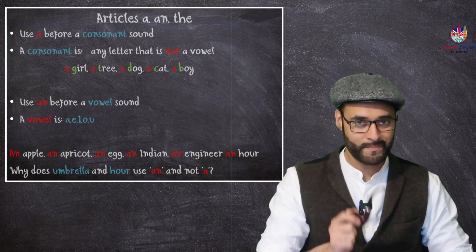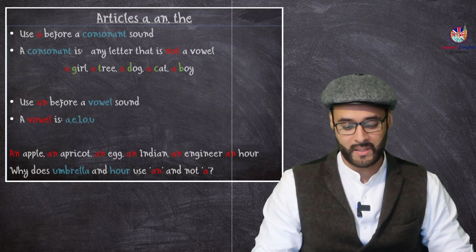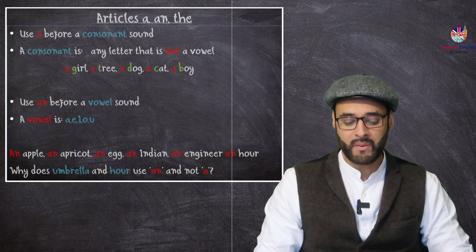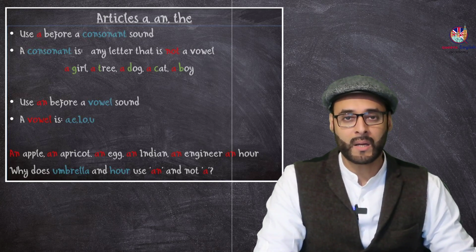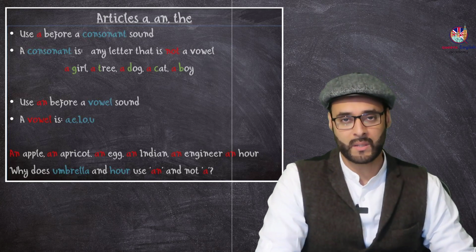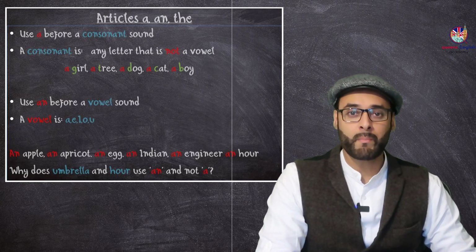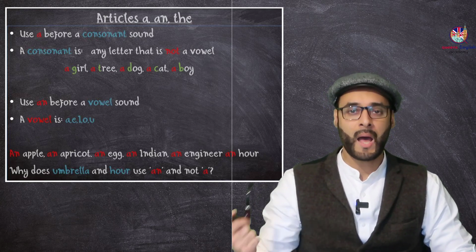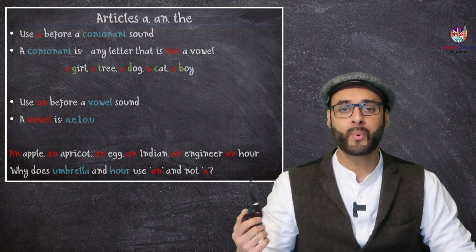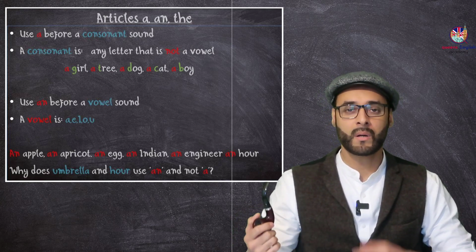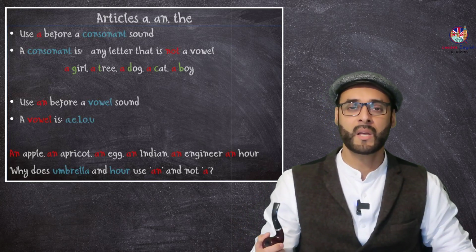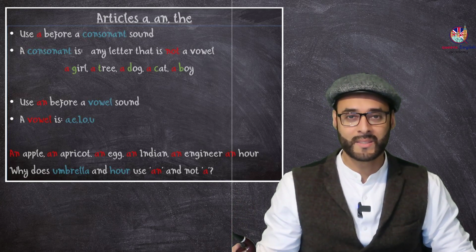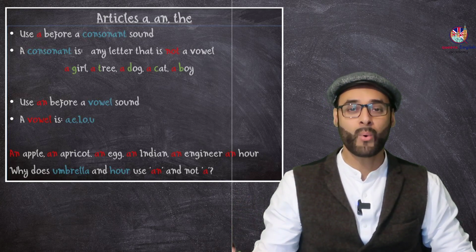Okay, remember that? Use an before a vowel sound. So for example, a word with a vowel sound is an apple. An apple. We all know what an apple is, right? It's difficult for me to say a apple. So in English we say an apple. For example, an apricot. We don't say a apricot. It hurts. So we say an apricot. An egg, an Indian, an engineer, an hour.